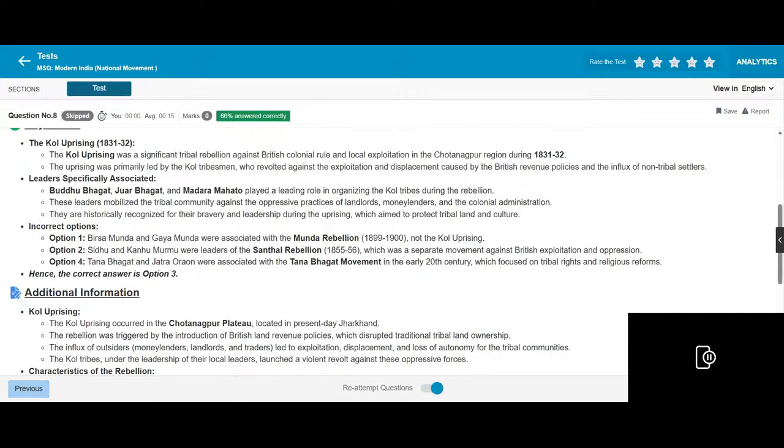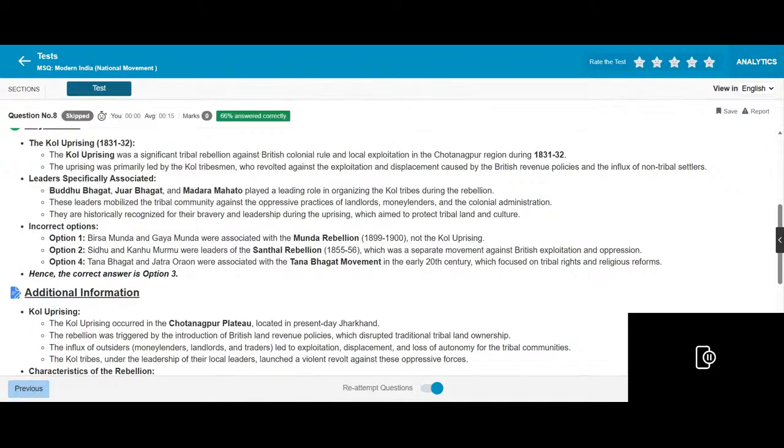Leadership associated with Bhagat, Jugar Bhagat, Madara Mato played a leading role in organizing the Kol tribes during the rebellion. These leaders mobilized the tribal community against the oppressive British landlords, moneylenders, and the colonial administration. They are historically recognized for their bravery and leadership, which aimed to protect tribal land and culture.